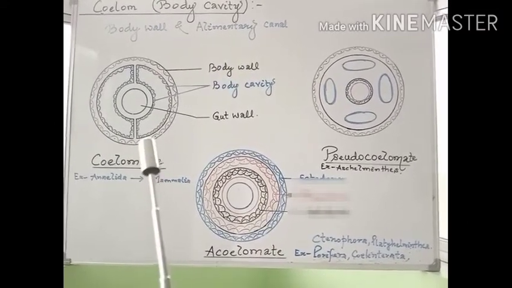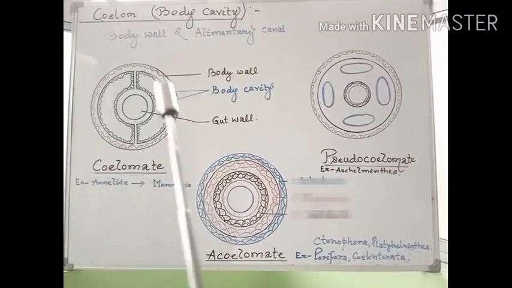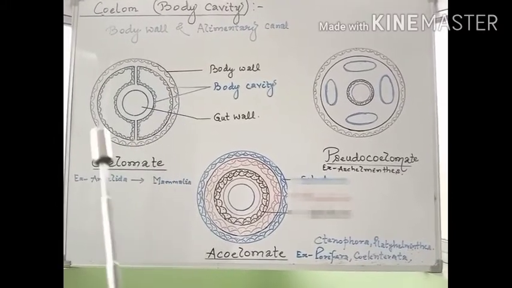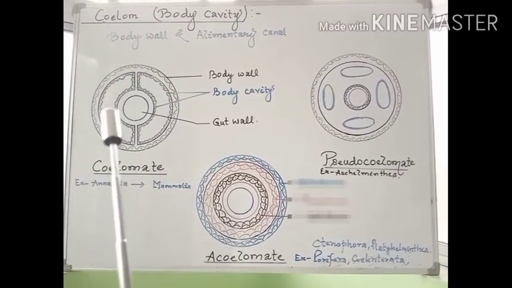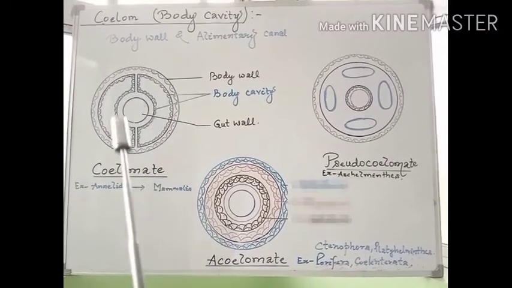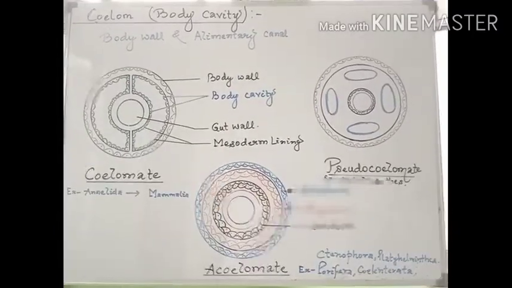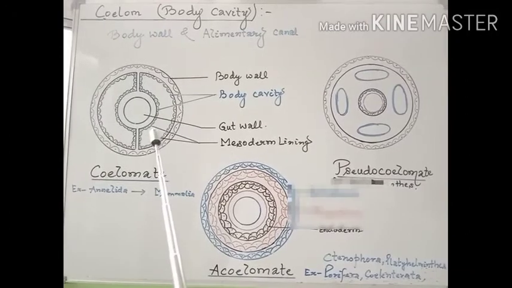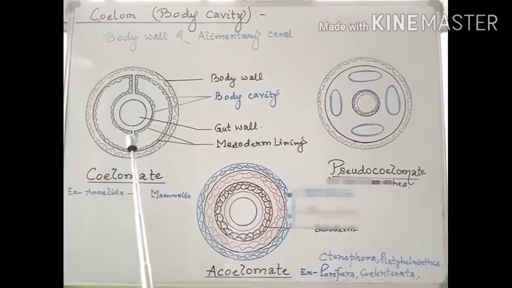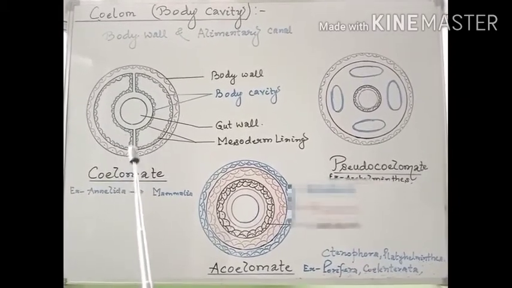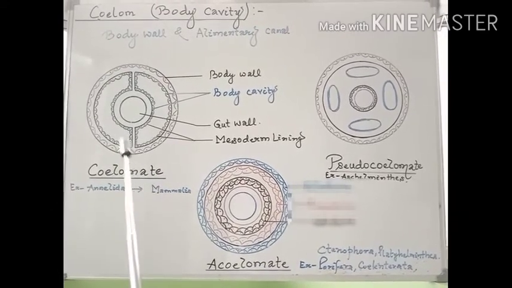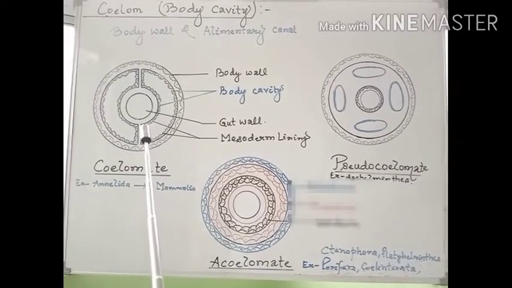For example, in the case of true coelomate animals, this is the gut wall or the alimentary canal, this one is the body wall, and in between there is the cavity present, and this cavity is lined by mesoderm. If the cavity is lined by mesoderm, then it is called a true coelomate. For example, the animals from Annelida to Mammalia are true coelomate animals, meaning a true body cavity is present.